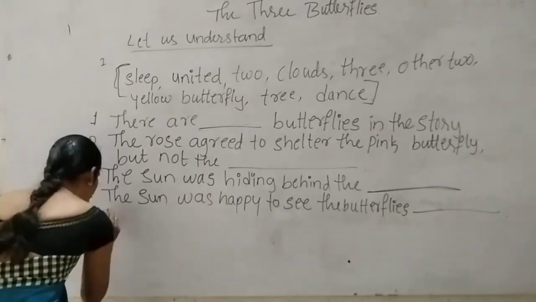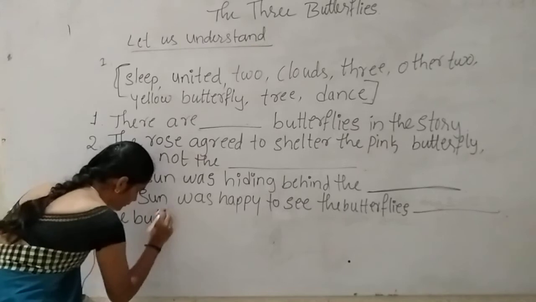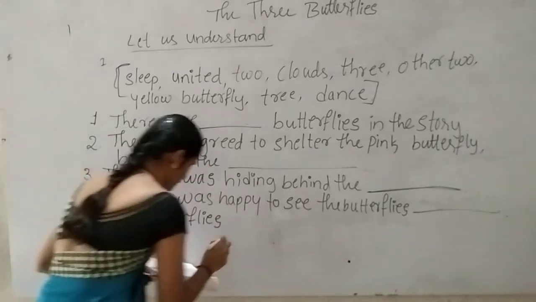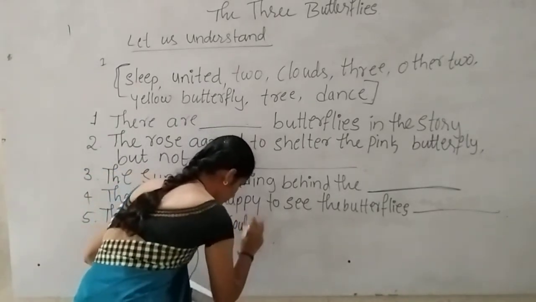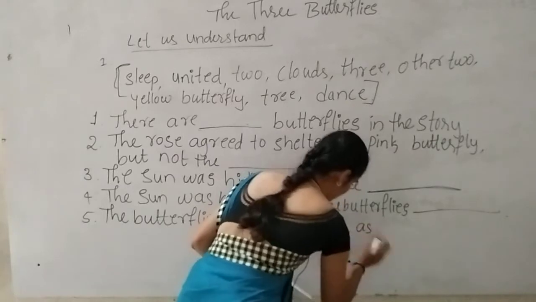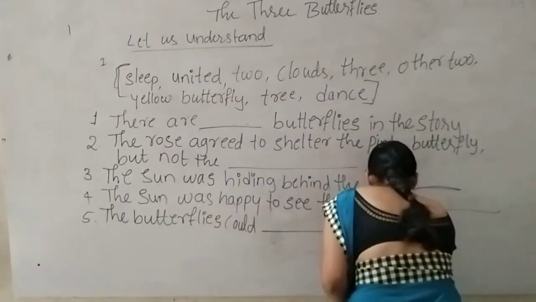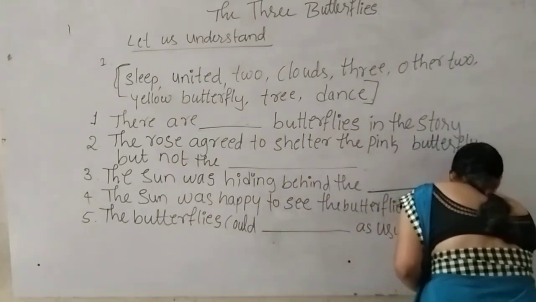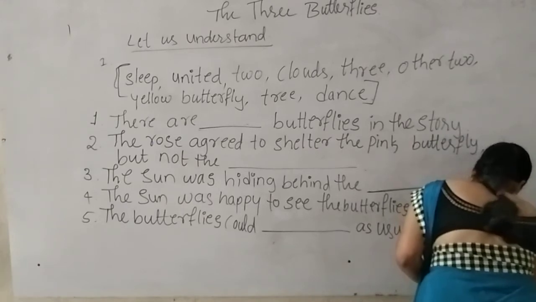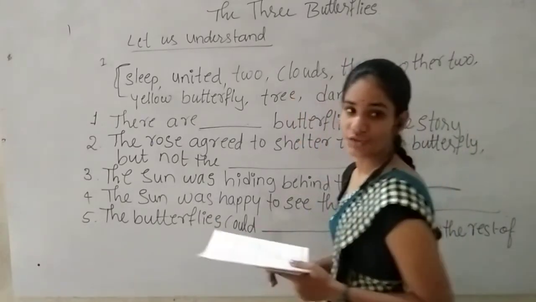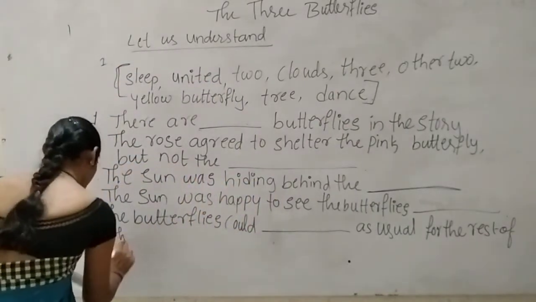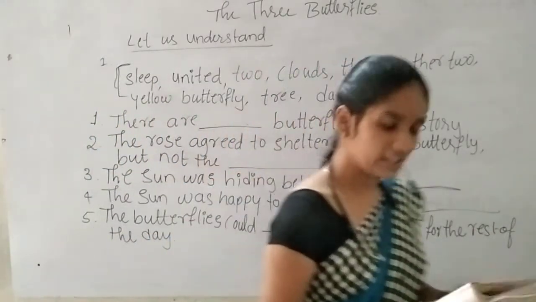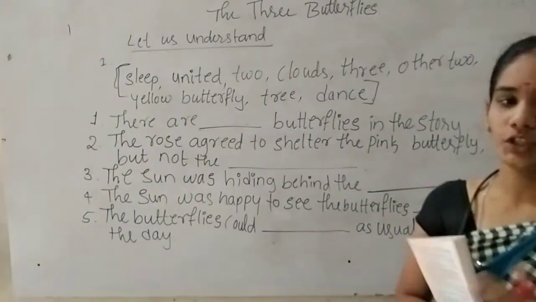The butterflies could dash as usual for the rest of the day. See, these are the five incomplete sentences.